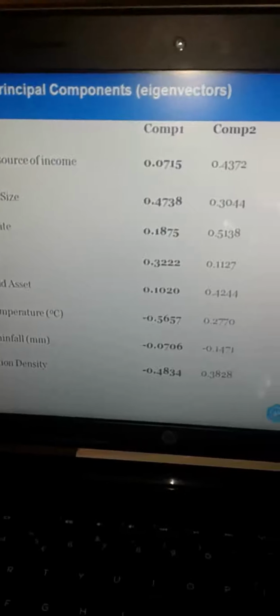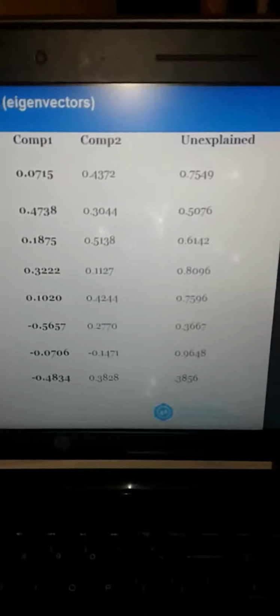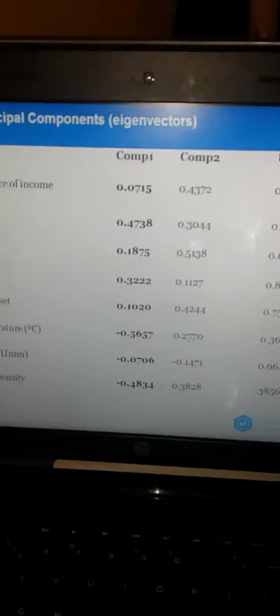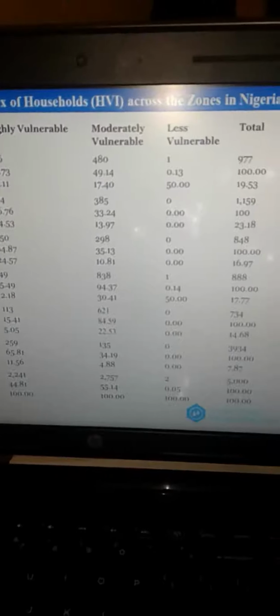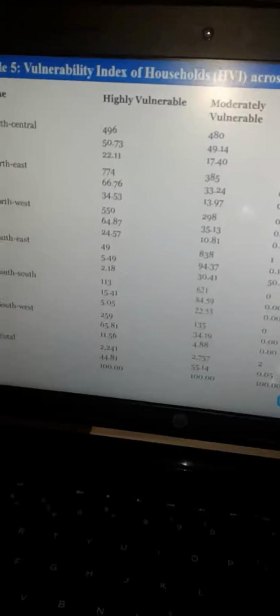Table 4 showing the principal component analysis, and from this table we are able to generate the variables used for HVI, and this is a table showing the household vulnerability index across the zones. Table 5 shows that the majority of the households in the area are vulnerable to climate variability. Also, this might be as a result of the lower level of literacy in the study area, and it's aligned with MAD 2030 statistics which show vulnerability when located in the northern geopolitical zones in Nigeria.